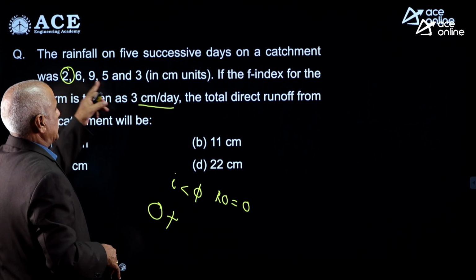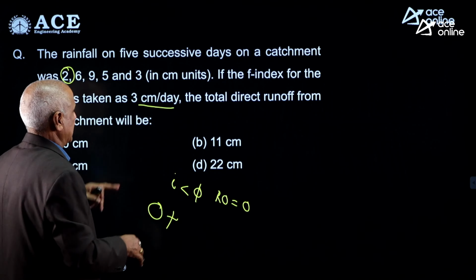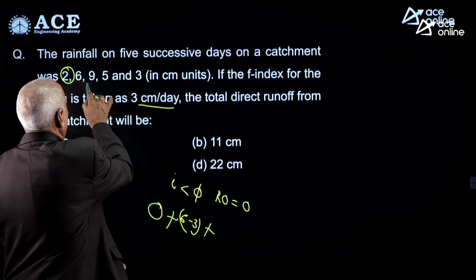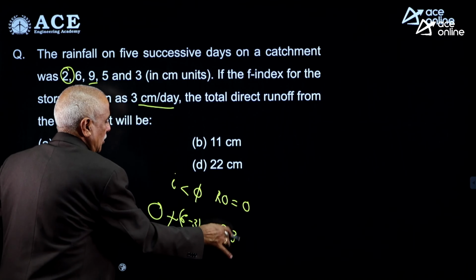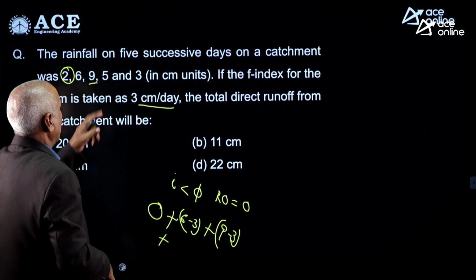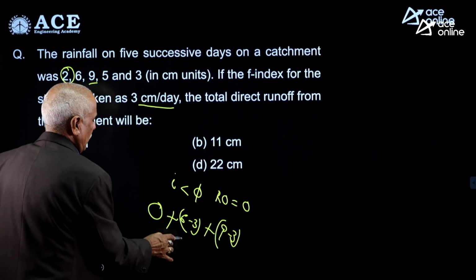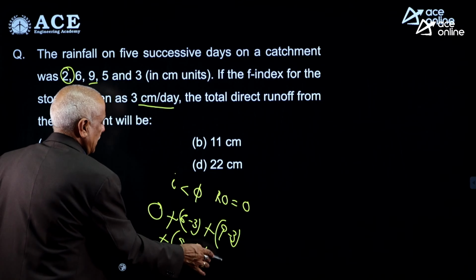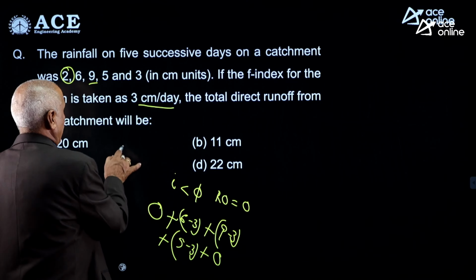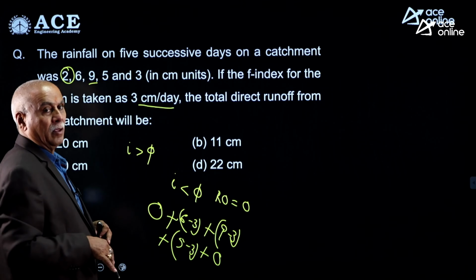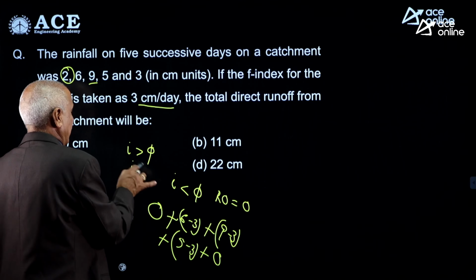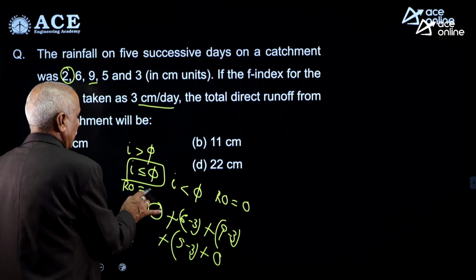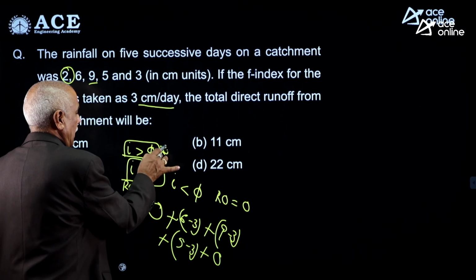Second day 6 centimeter rainfall, 3 centimeter is infiltration, 6 minus 3. Third day 9 centimeter rainfall, 3 centimeter infiltration. Fourth day 5 centimeter rainfall, 3 centimeter infiltration. Last day 3, once again 0. When do you have the runoff? When I is more than 5. When do you have 0 runoff? When I value is less than or equal to 5. This means runoff is 0. This means runoff will exist.